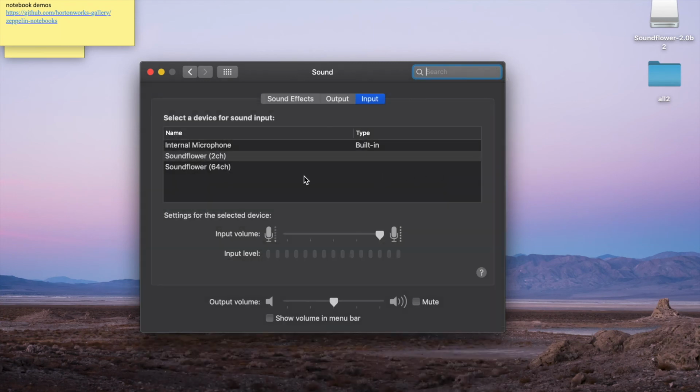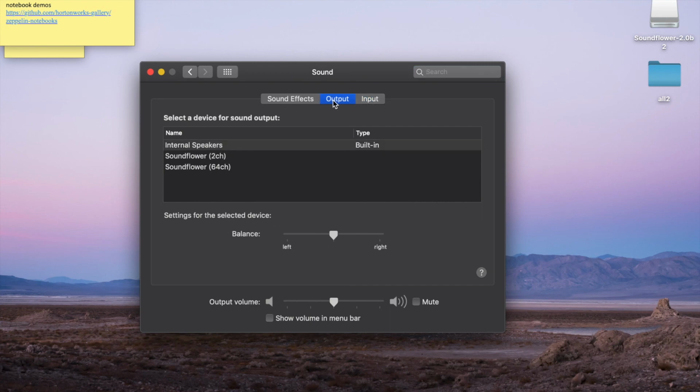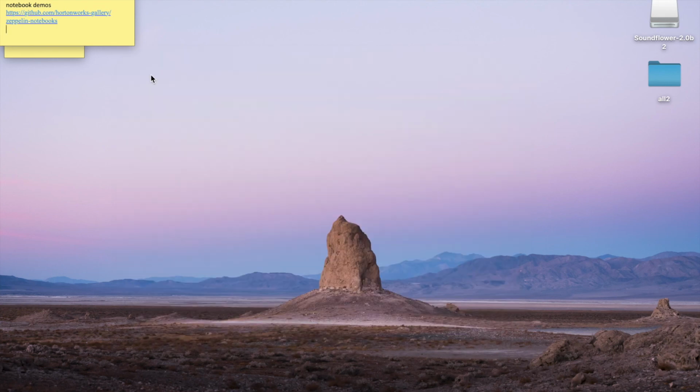Right now I'm choosing the input as Sunflower 2ch. I think 64ch is the same. It doesn't affect, yeah, I think they are the same. Then output I just use the internal speaker. And since you are already hearing me speaking, that means it works.